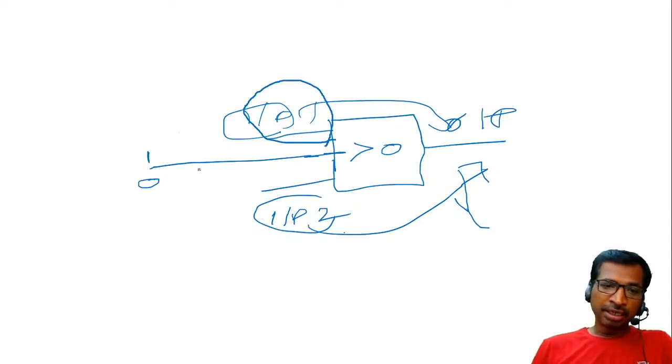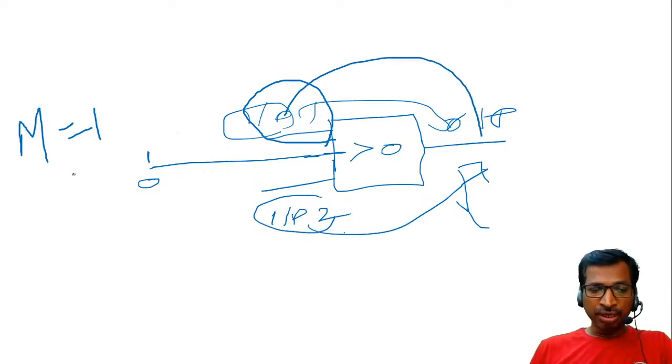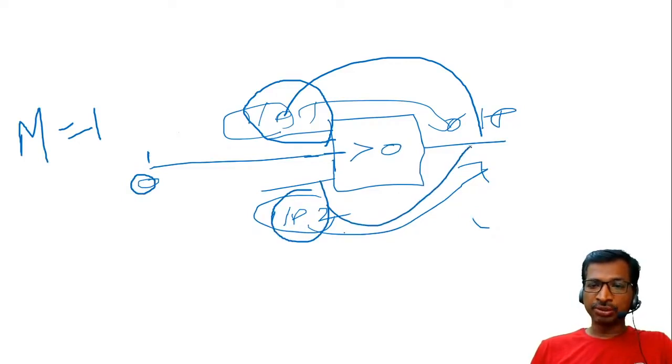So now you have an option. Suppose you want to apply a motoring condition, you can apply 1. In that case, input 1 will be connected to the output. If you apply a 0 value here, then input 2 will be connected to the output side. So this is the logic which we are going to use in this example.